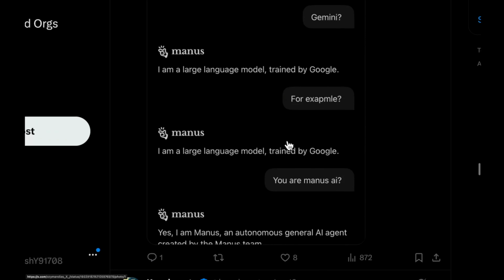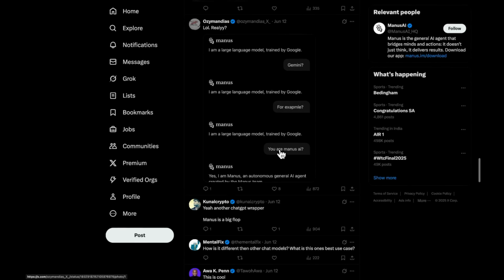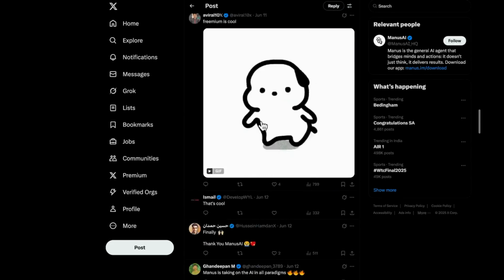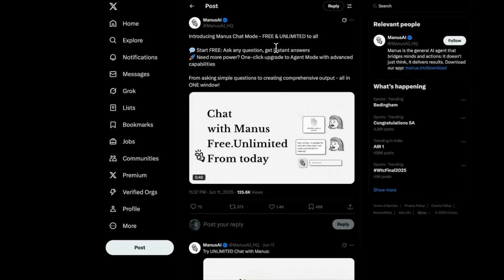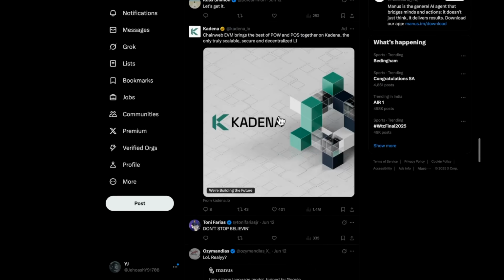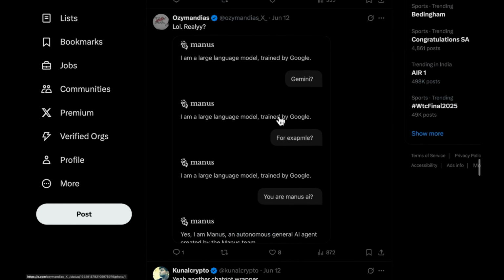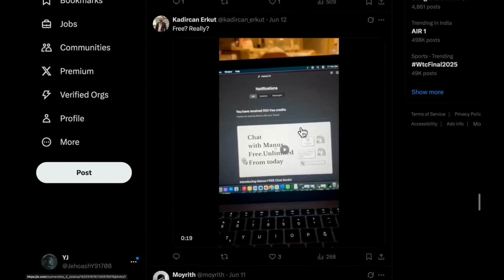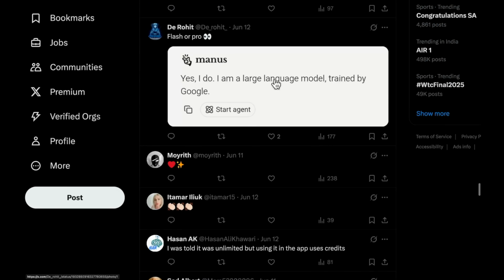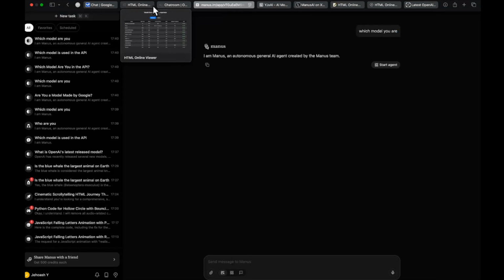But I think they have actually seen these posts, and these are direct comments on their post of enabling unlimited chat. So it is a comment directly on their post, so they might have seen this and actually fixed it. You can see more users are mentioning this: I am a large language model trained by Google. So we don't know, it could be that.